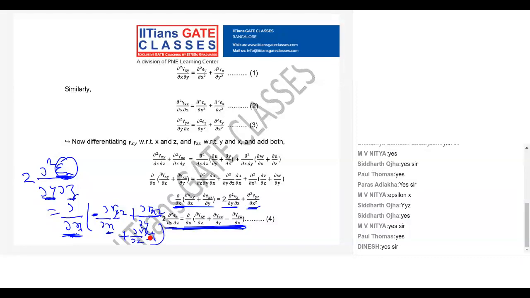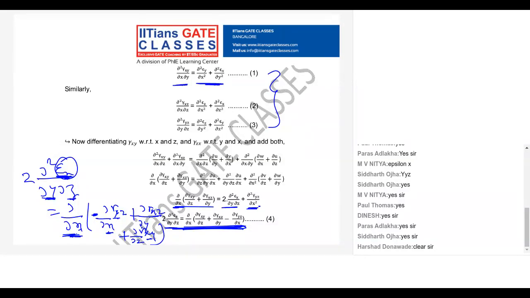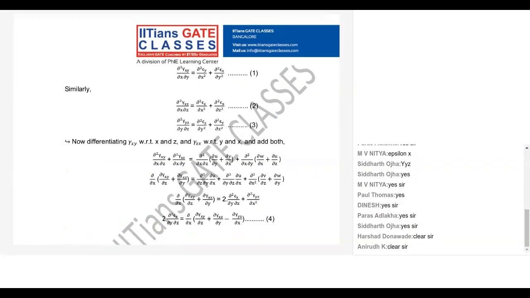Clear? Is it clear? See, they may ask for 1 mark. They may give 4 equations and ask which are correct compatibility equations. Earlier, these 3 are what? Shear strain to normal strain. This is what? Normal strain to shear strain form. Now I have written the 4th; the 5th and 6th I can write similarly.